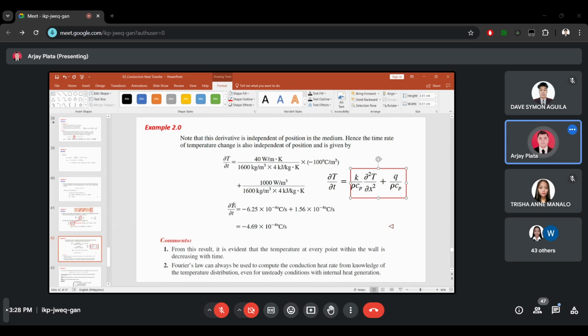So the partial derivative of temperature with respect to time is negative 6.25 times 10 to the negative 4 degrees Celsius per second plus 1.56 times 10 to the negative 4 degrees Celsius per second. So a total of negative 4.69 times 10 to the negative 4 degrees Celsius per second. So that's our value for the time rate of temperature change that we are looking for in the problem.